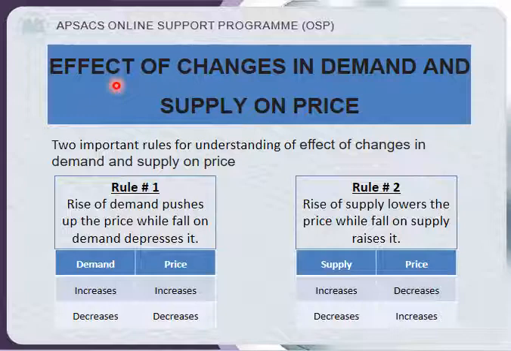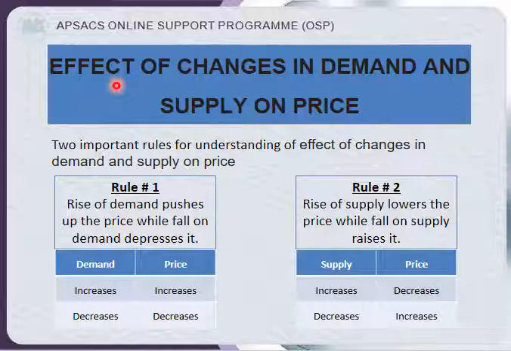So over there we were discussing the effect of the price on demand and supply. But here what we are going to discuss, understand please, is the effect of changes in demand and supply on price, the reverse of that thing. Means what will be the effect on price if demand and supply are changing. This we have to discuss in this topic.